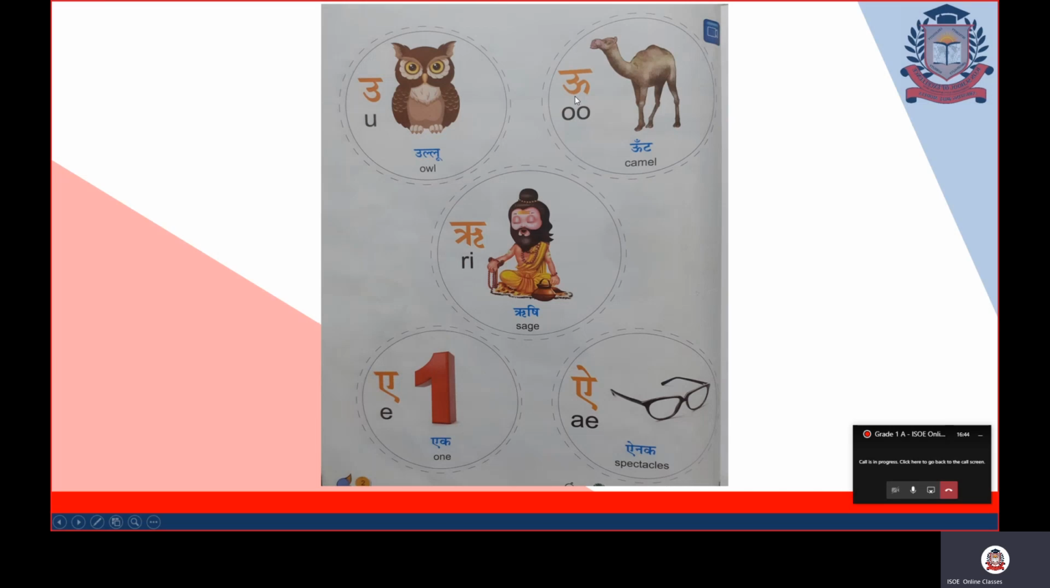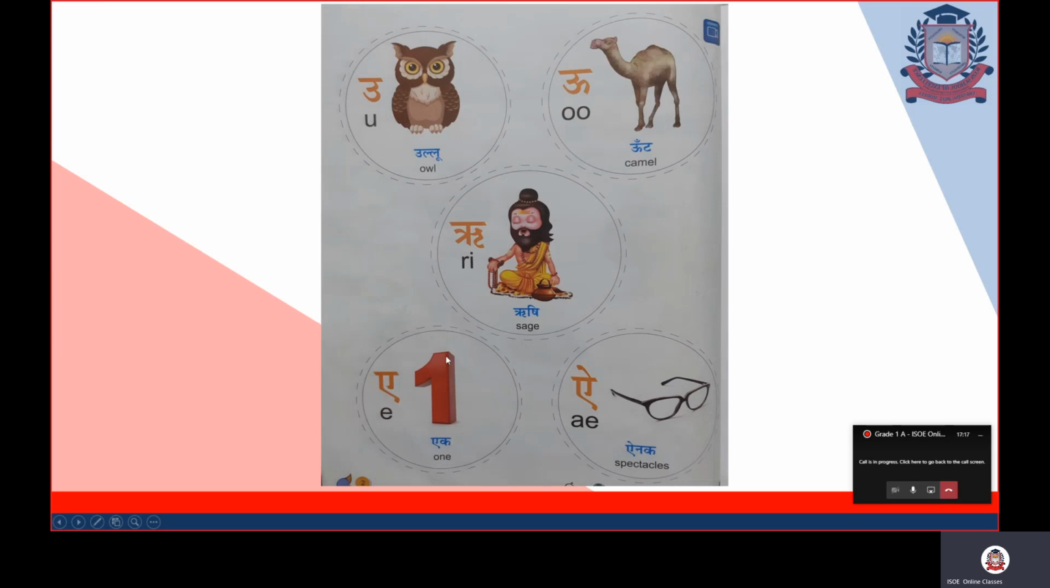For this letter also there are two ways. One is u and one is bada u. Fine children. So for this bada u, बड़े ऊ से ऊंट. After bada u comes ऋ. ऋ से ऋषि, sage. ए से एक. Speak after me. One. ऐ से ऐनक, spectacles.